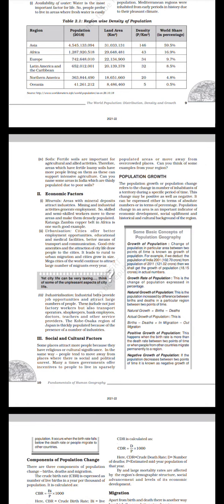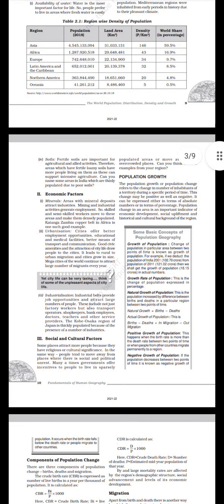Natural growth of population. This is the population increase by the difference between birth and death rates in a particular region between 2 points of time. Natural growth is equal to births minus deaths. Actual growth of population. This is births minus deaths plus in migration minus out migration.